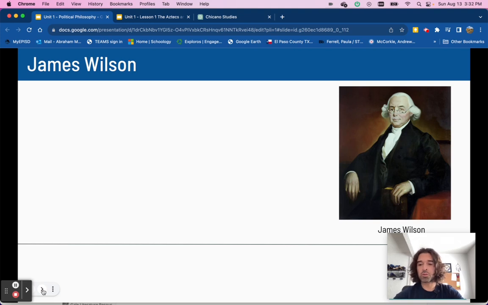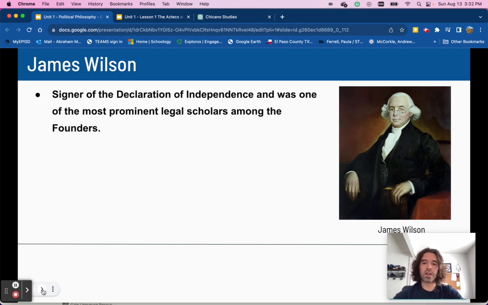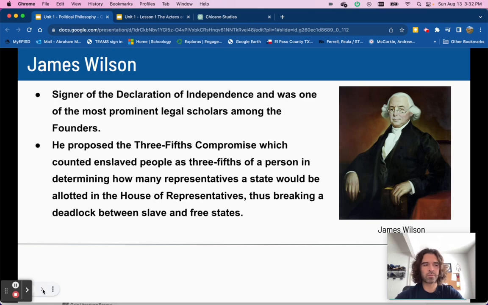And finally, James Wilson. He's one of the signers of the Declaration of Independence and one of the most prominent legal scholars among the founders, meaning one of the smartest lawyers there. He proposed the 3/5 compromise, which counted enslaved people as 3/5 of a person in determining how many representatives a state would be allotted in the House of Representatives. So that's a big deal.